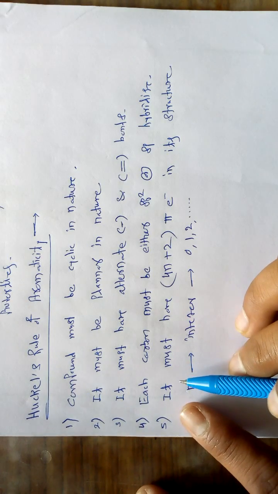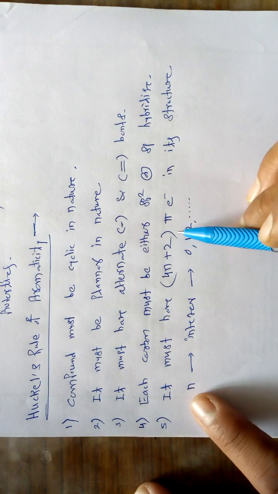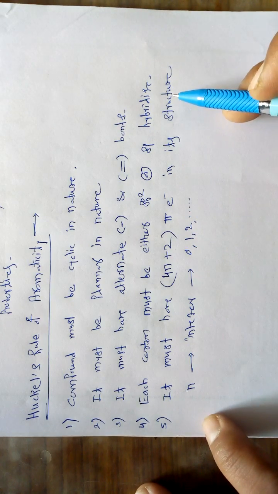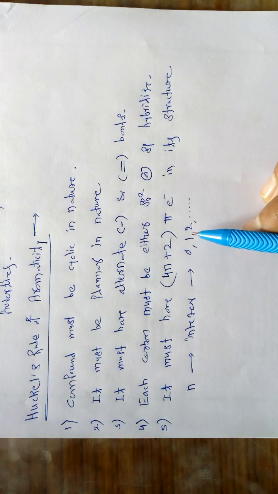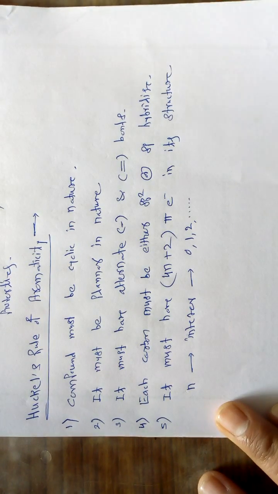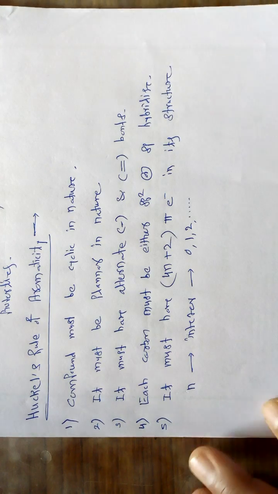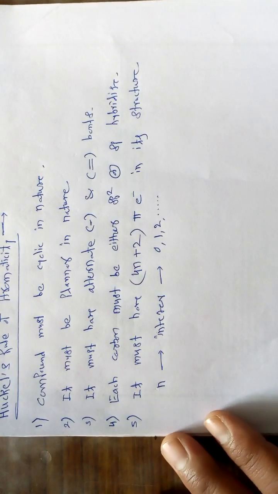And the last important condition is that the compound must have 4n plus 2 pi electrons in its structure, where n is an integer having possible values of 0, 1, 2, etc. So these are the important rules given by Huckel. These rules are called Huckel's rule for aromaticity.